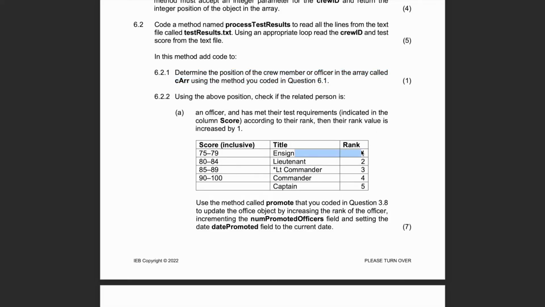So if the person's rank was 1 and they had a title of ensign, but they achieved the score within that range, we have to promote them by increasing their rank to 2, right? And if they had a rank of 2 and their title was a lieutenant and their score was within that range, we have to increase their rank and title in that case to LT. So we're just going to flow in like that, right? Just like that.